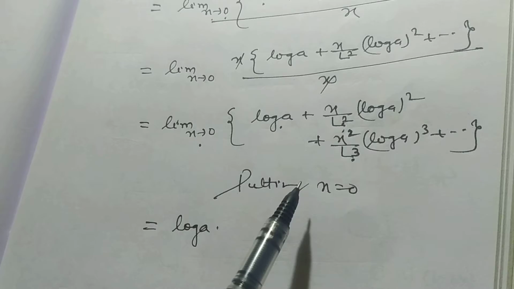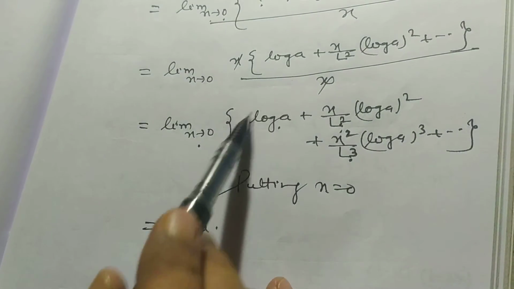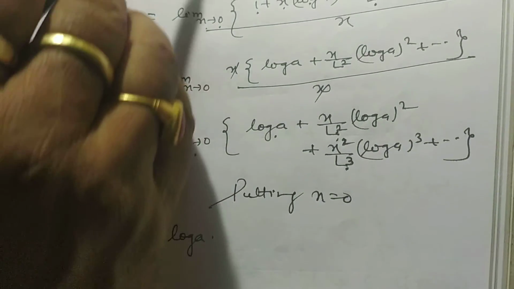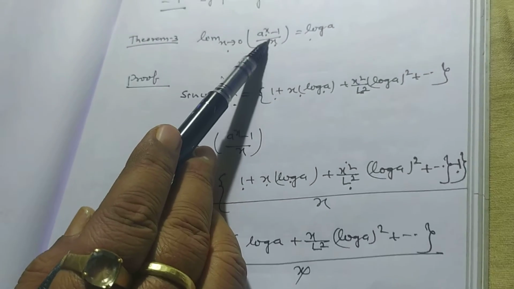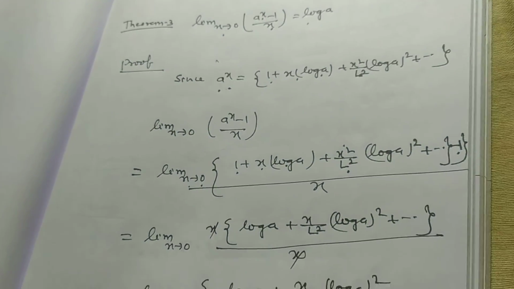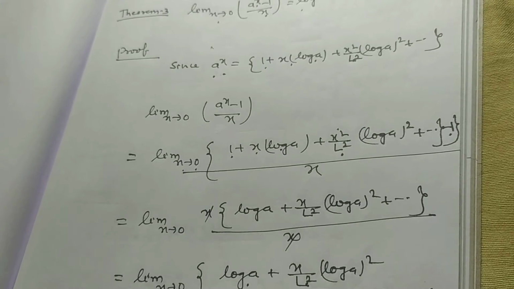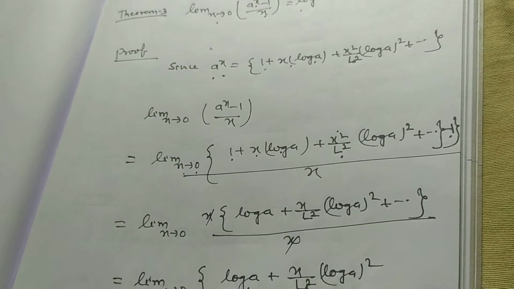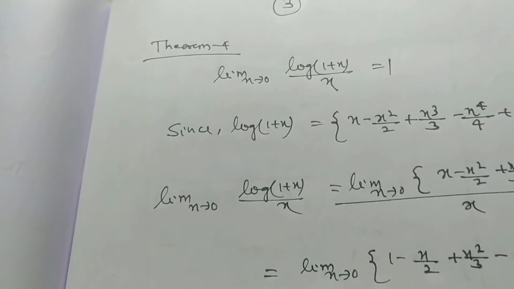we have log a. So the value of limit x tends to 0, a to the power x minus 1 by x is equal to log a. This is also a very, very important theorem. So now, the next problem is theorem 4.